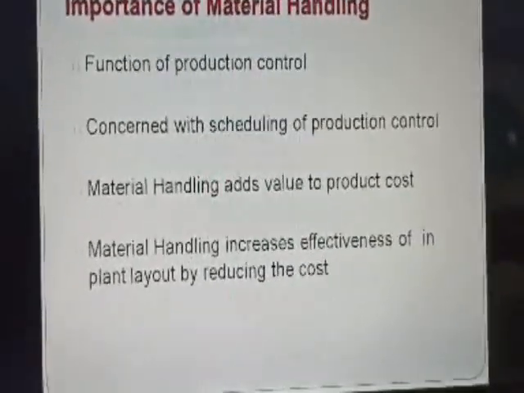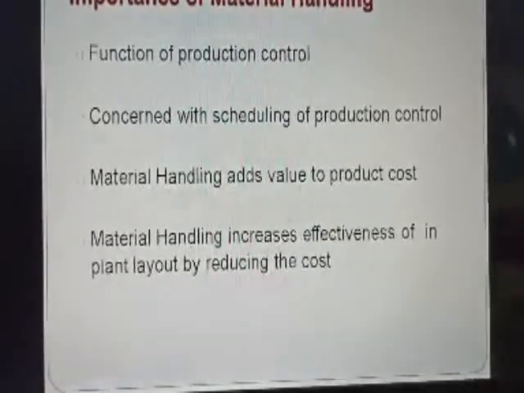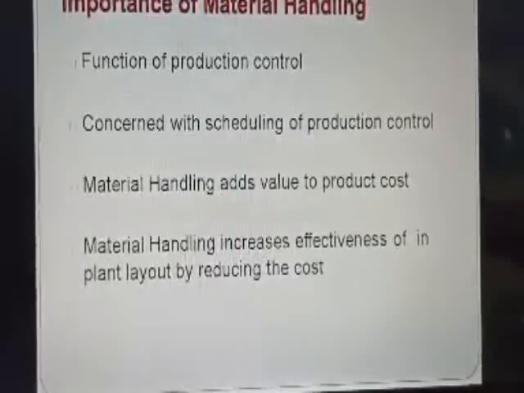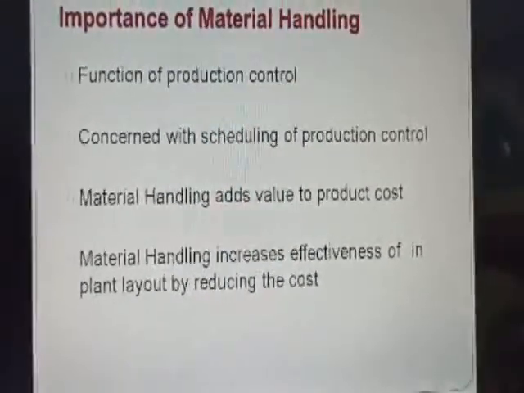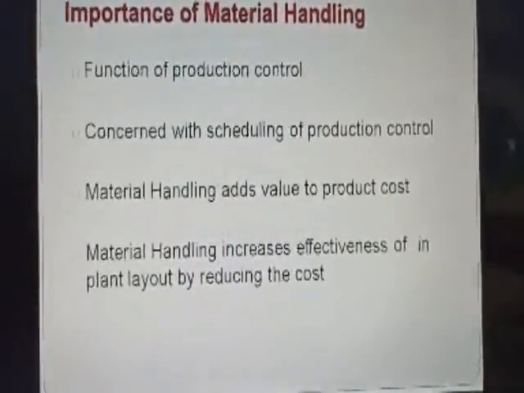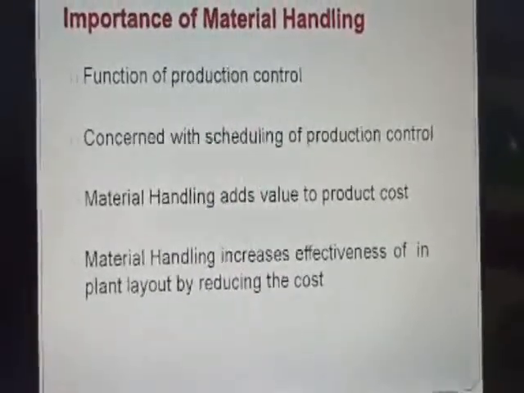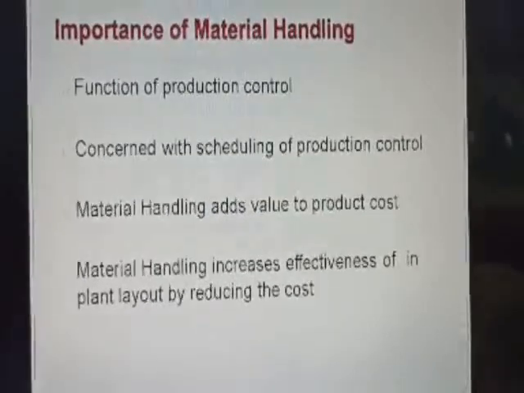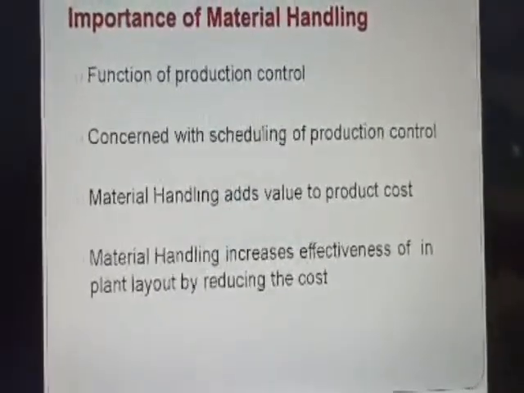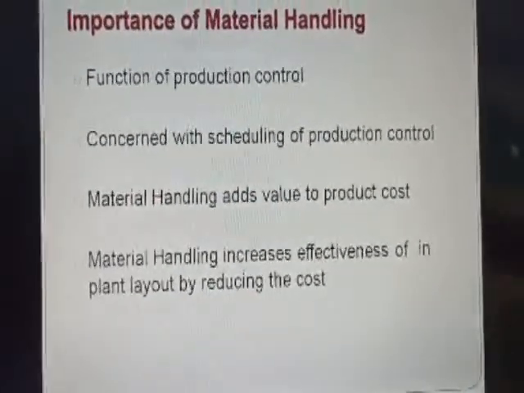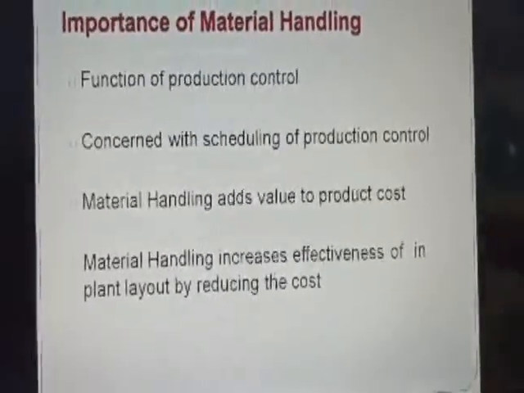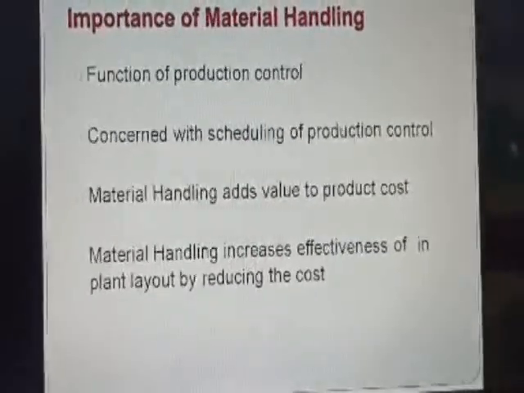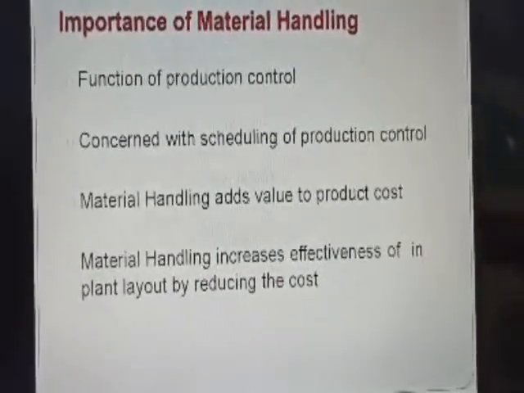It is concerned with the scheduling of production control. We have production schedules: how many products have to be produced, what type of products, when they have to be produced, what the batch size and lot size are, and what type of material has to be used. These all have to be taken care of and considered. So scheduling is important for production control, and material handling adds value to production cost.